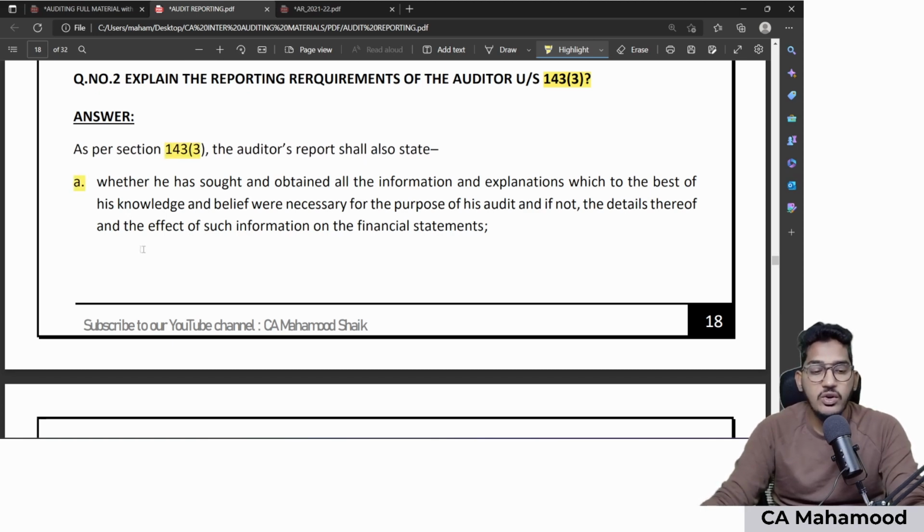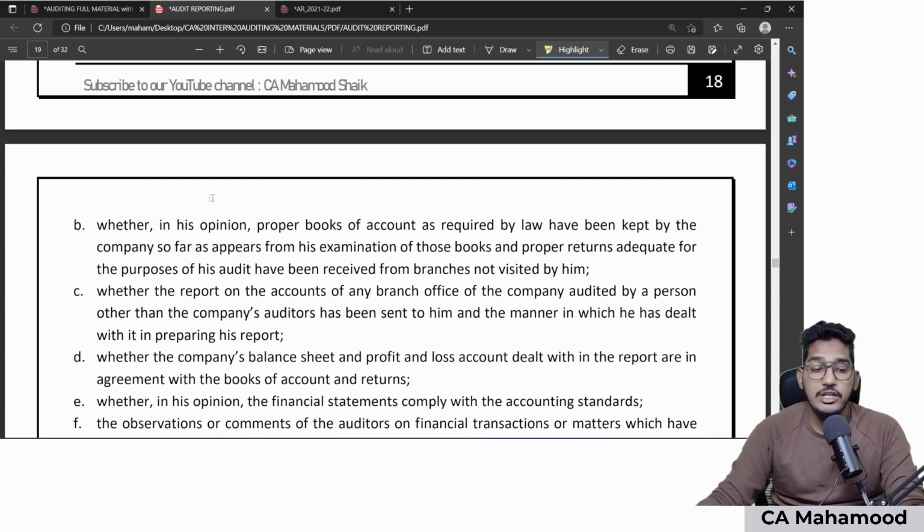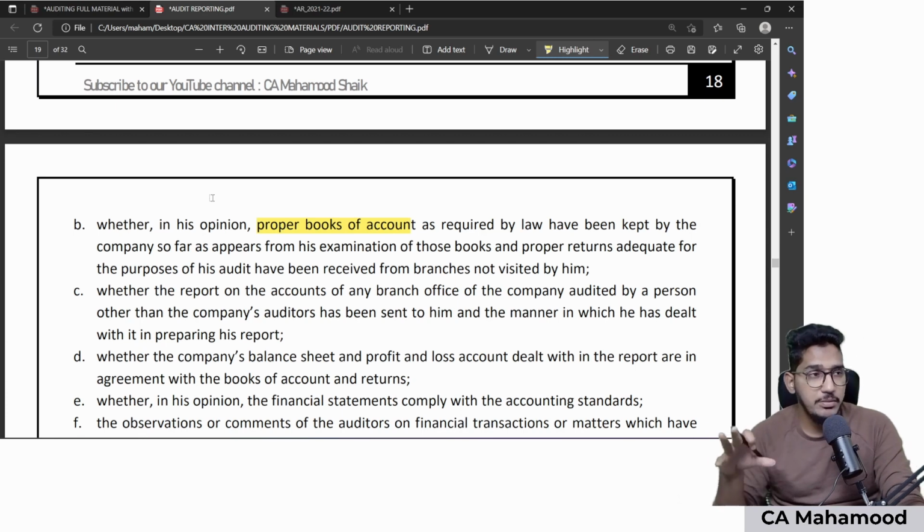Number 1, as an auditor, did you obtain all the information and explanation which is necessary for the purposes of your audit? Whatever information you needed, whatever explanation you needed for the purpose of doing the audit, whether you got all that information or not, that you have to comment. Number 2, whether in your opinion, proper books of accounts are maintained by your client. Did your client maintain proper books of accounts?